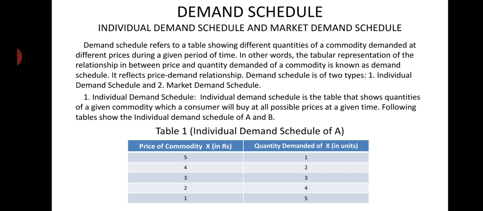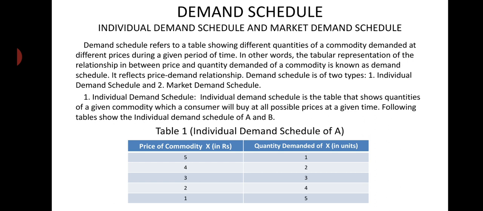Demand schedule is of two types: individual demand schedule and market demand schedule. So we know what is demand schedule. It is a tabular representation of the relationship between price and quantity demanded of a commodity, right? Then this demand schedule is of two types. One is individual demand schedule and two is market demand schedule. Then we will come to discuss what is individual demand schedule.